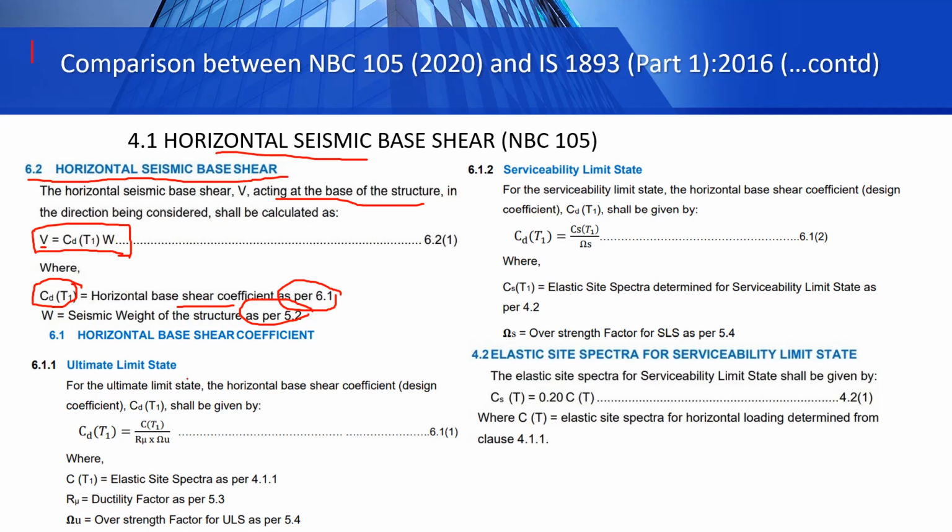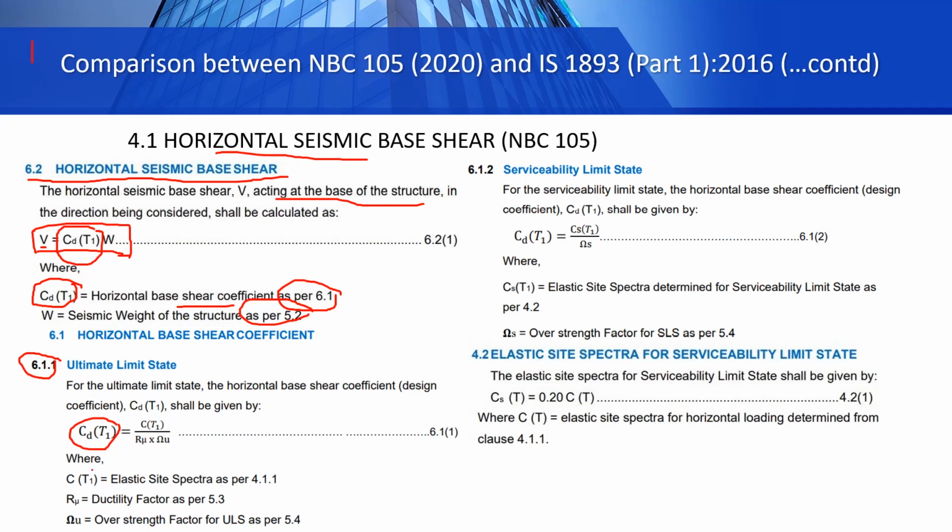So how to calculate CD(T1)? For ultimate limit state, in clause 6.1.1, the value of CD(T1) is given. Remember, you have to calculate CD(T1) for both ultimate limit state and serviceability limit state. For ultimate limit state, CD(T1) is given as C(T1) divided by R mu into omega mu.